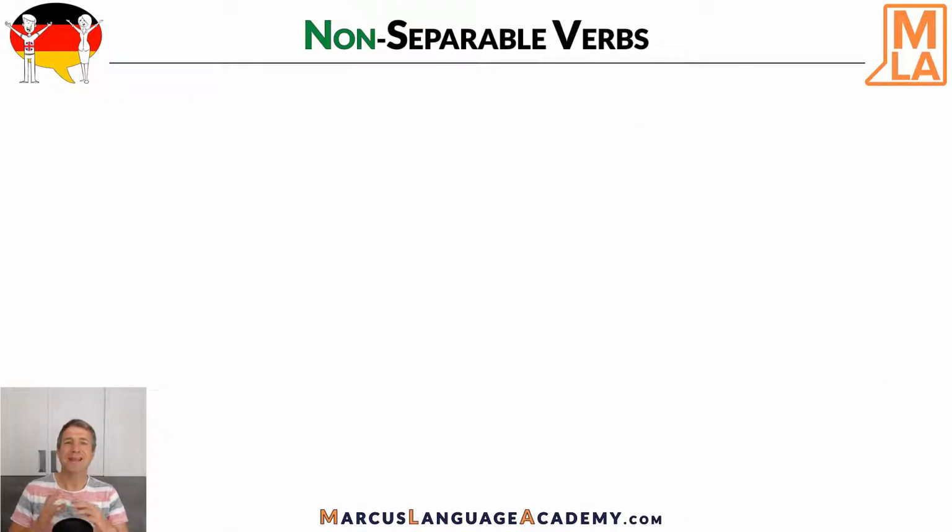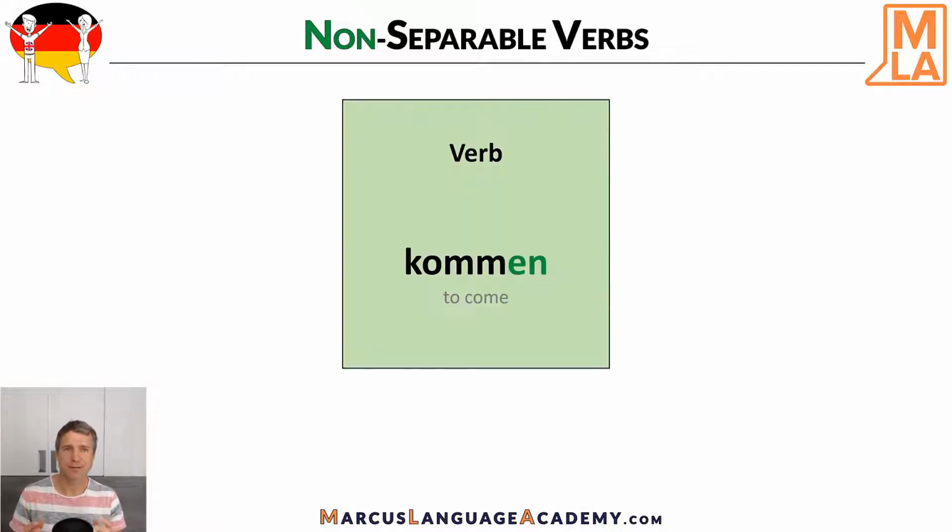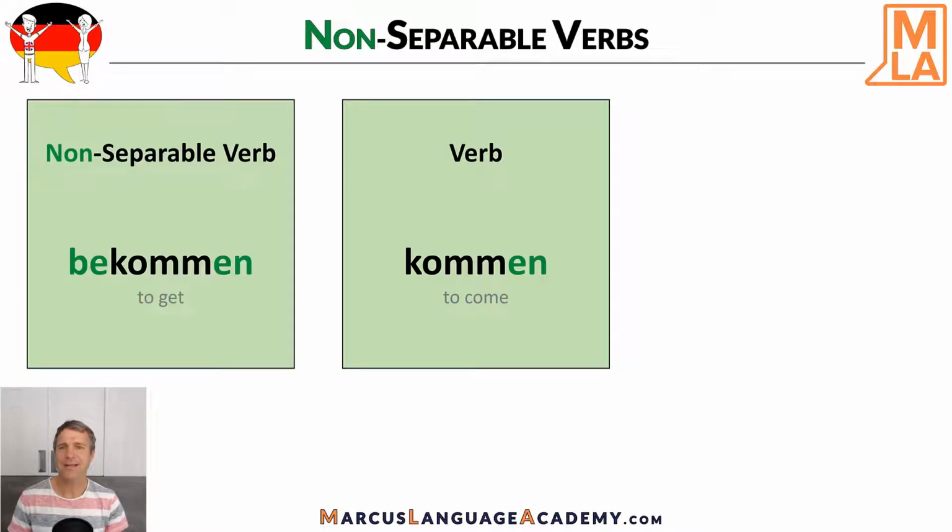In German we can extend many verbs with prefixes. The prefix changes the meaning of the verb, but let's look at an example. Here we have the verb kommen, to come, just as a usual verb without any prefix. But let's add a prefix now, as in bekommen, to get. You see, the meaning of the verb changes completely, and the verb now belongs to the group of non-separable verbs.